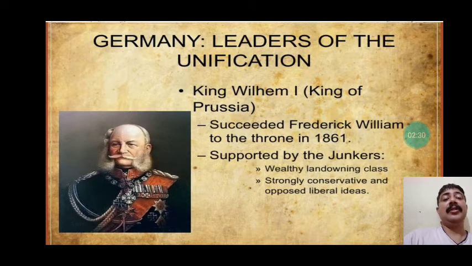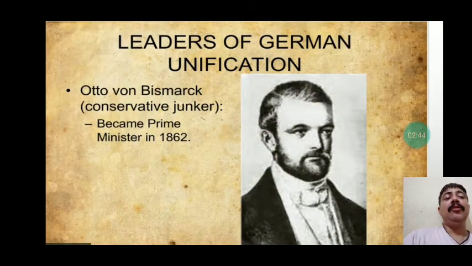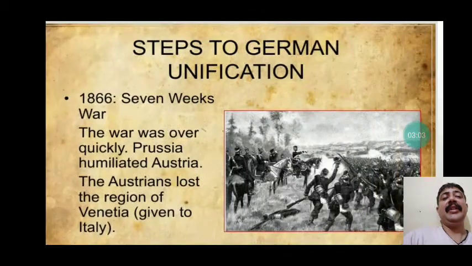And because Germany could not be formed by the liberals, the next king of Prussia came forward and on his initiative, Germany was unified. We need to understand the most important leader behind the unification of Germany was Bismarck. He was a conservative junker. He was also a junker. And he became prime minister in 1862 and he supported unification of Germany. But it was not a very easy task.